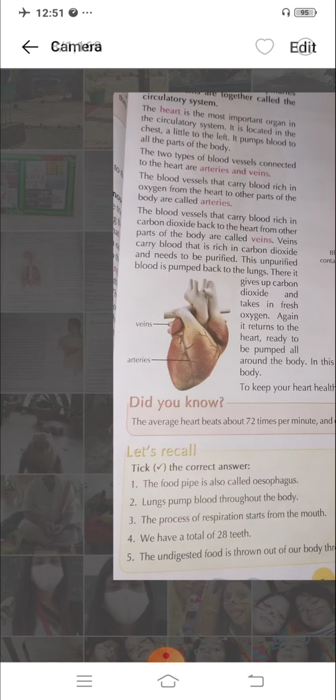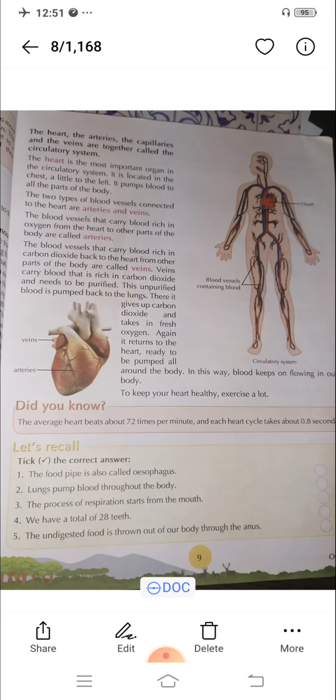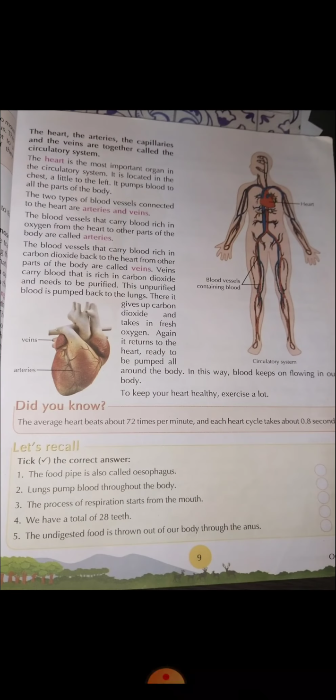Now, the heart, the arteries, the capillaries and the veins are together called the circulatory system.